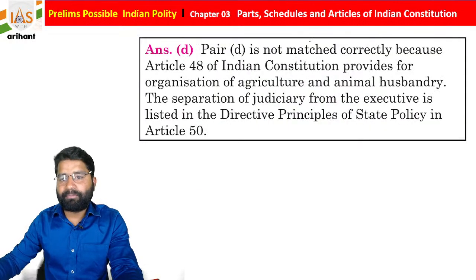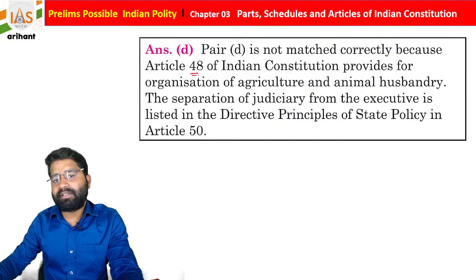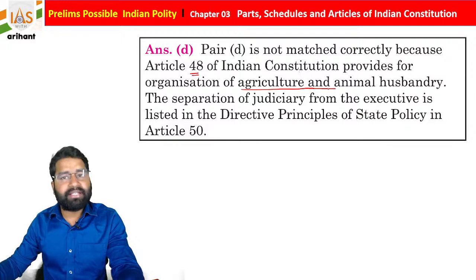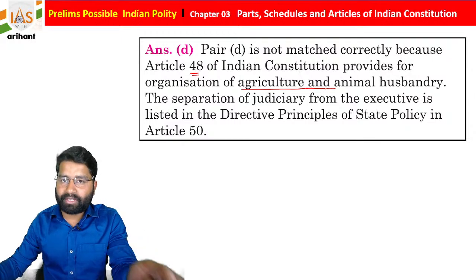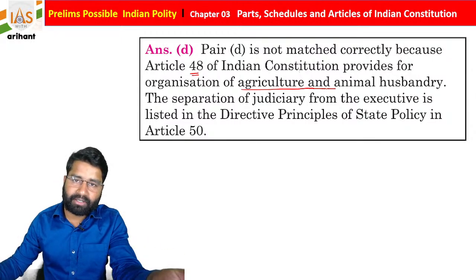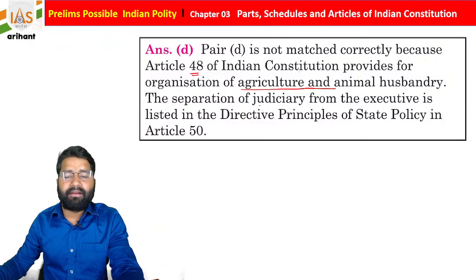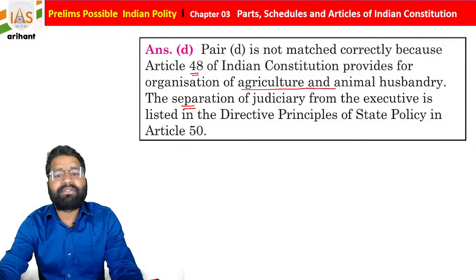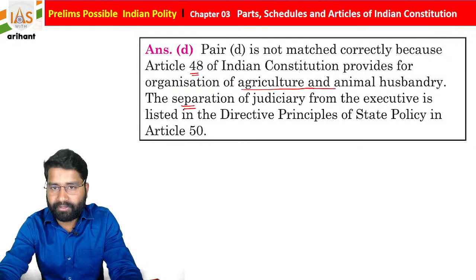Okay, so pair D is not correctly matched because Article 48 of the Indian Constitution provides for agriculture and animal husbandry. Okay, and in the same, students, there was an amendment. Article 48A was added for the protection of wildlife sanctuaries and wildlife forest areas. Separation of judiciary from executive is mentioned under Article 50 of the Indian Constitution.